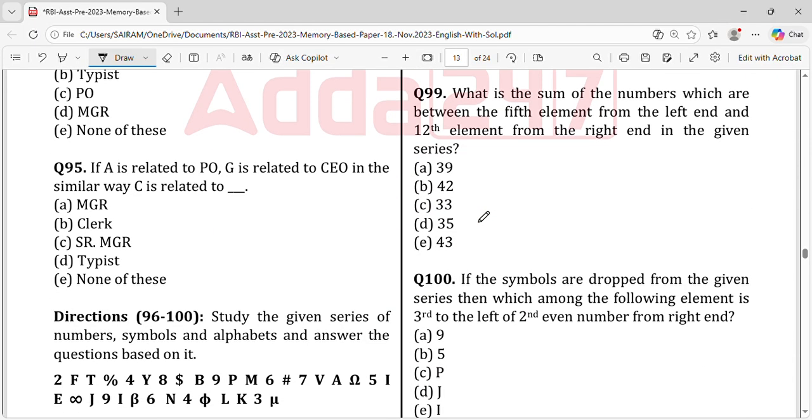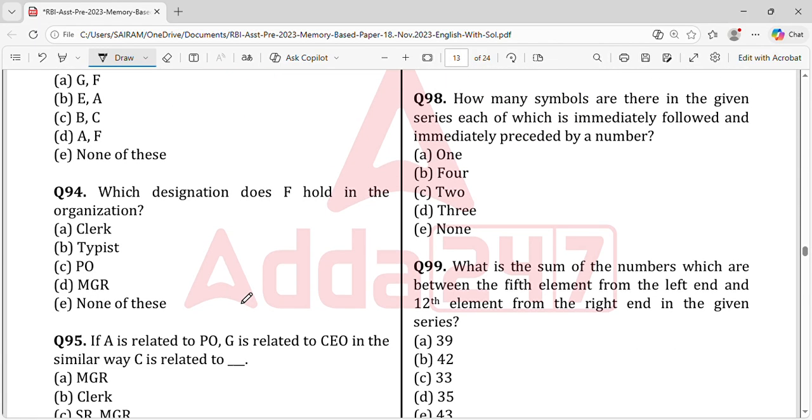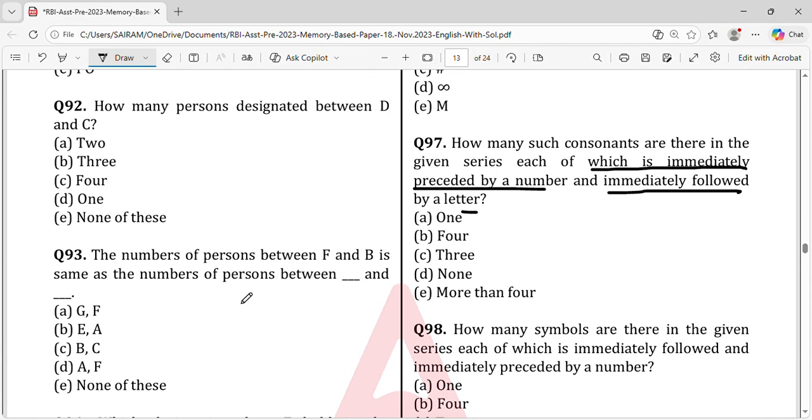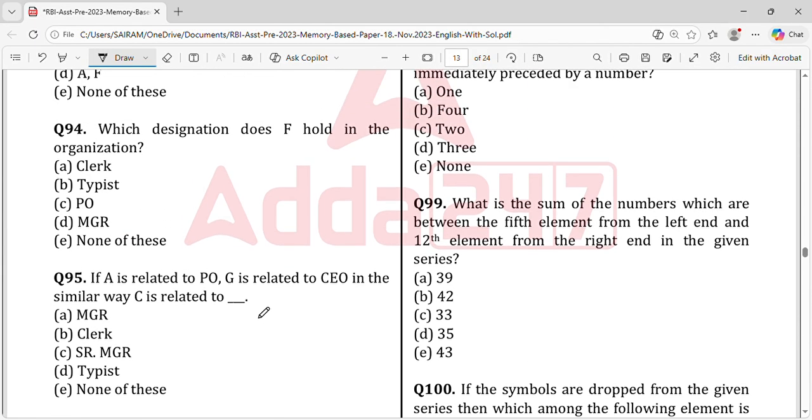So we can see that this is a consonant. This consonant should be preceded by a number and followed by a letter. Is it? This is preceded by a number, followed by a letter. So number one. And again, no, because this is preceded by a letter but followed by a number. Like that, you have to check with all the consonants and get the resultant.